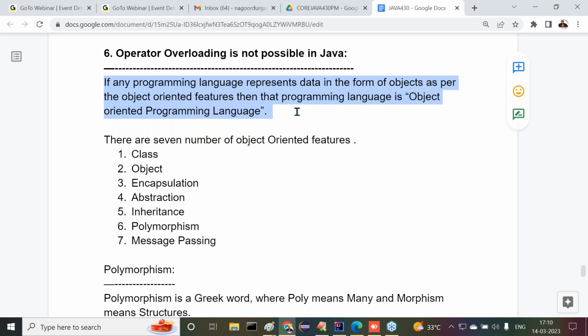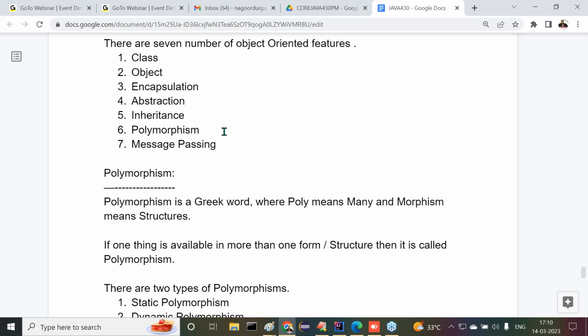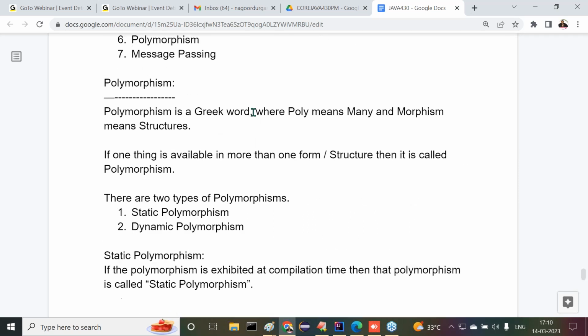How many object-oriented features exist? Seven: class, object, encapsulation, abstraction, inheritance, polymorphism, and then message passing. Polymorphism is a Greek word where poly means many and morphism means structures or forms.